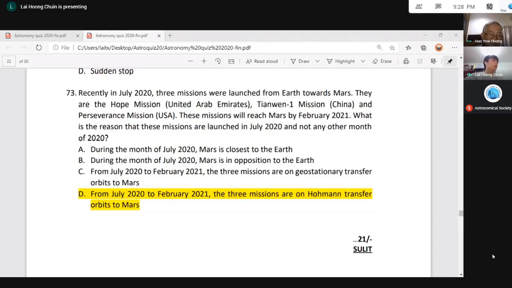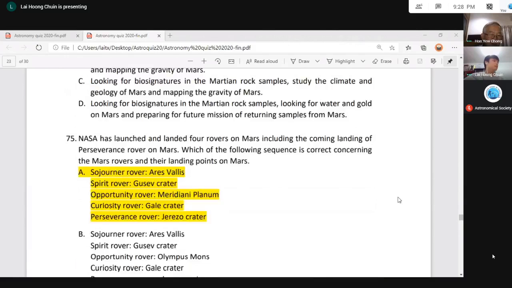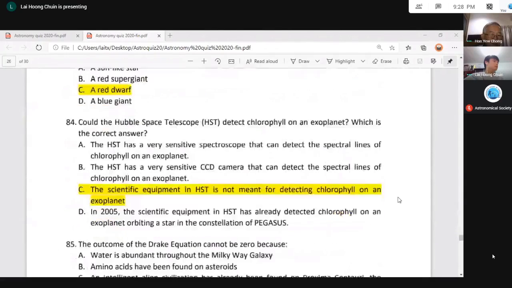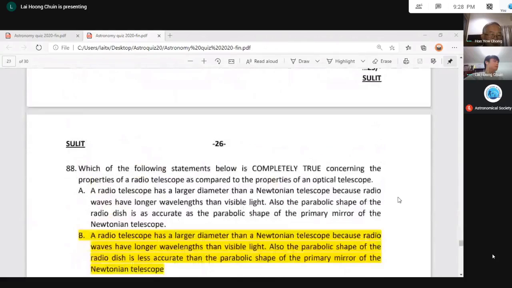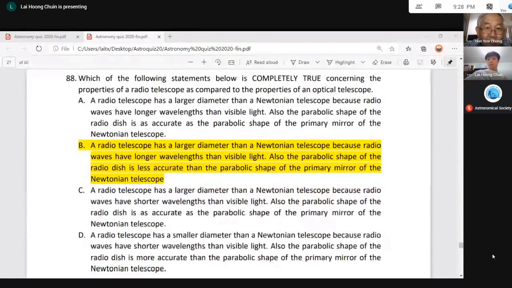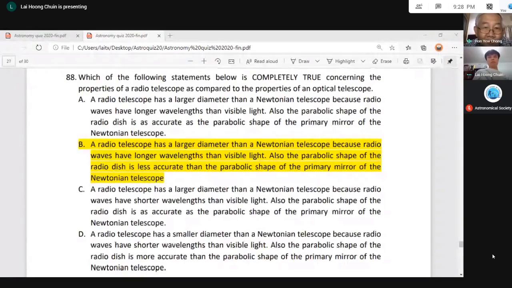All right. Next, we have question number 88. Okay. So now we are comparing a radio telescope and optical telescope. So remember, which statement below is completely true, no? So A, B, C, D, you have to choose one of the A, B, C, D, where every single statement in A, B, C, D is completely true.